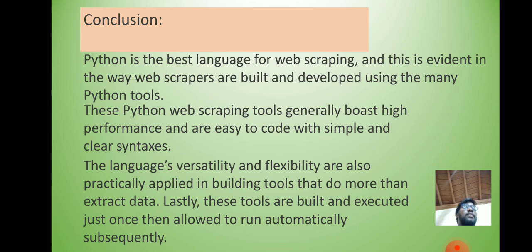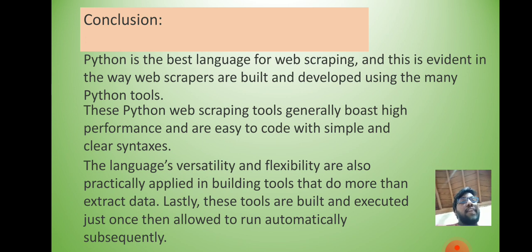Let us conclude the topic. Python is the best language for web scraping, and this is evident in the way web scrapers are built and developed using many Python tools. These Python web scraping tools generally boast high performance and are easy to code with simple and clear syntax.